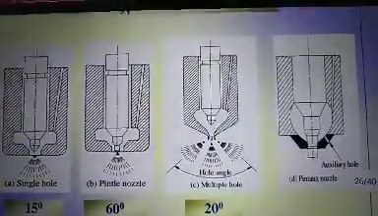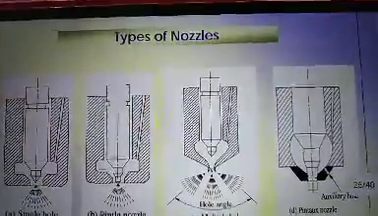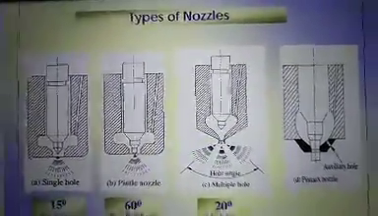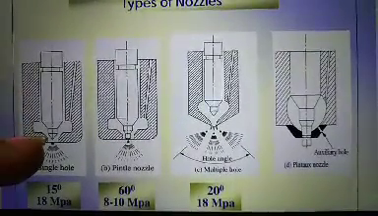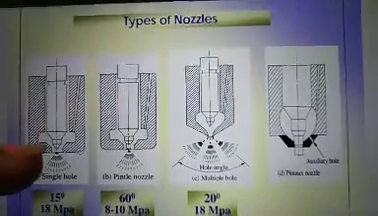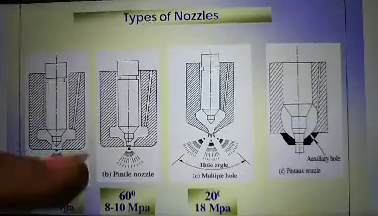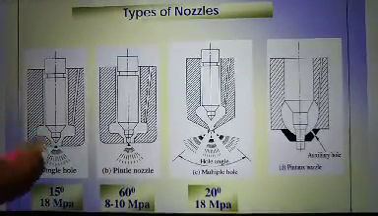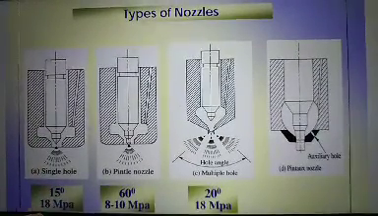Now there are different types of nozzles in automobiles. The first is a single hole nozzle. That is, the hole at the mouth of the nozzle is single, only one single hole is used. That is why it is called a single hole nozzle. Second is the pintle nozzle. In a single hole nozzle, the degree of injection is 15 degrees and the pressure